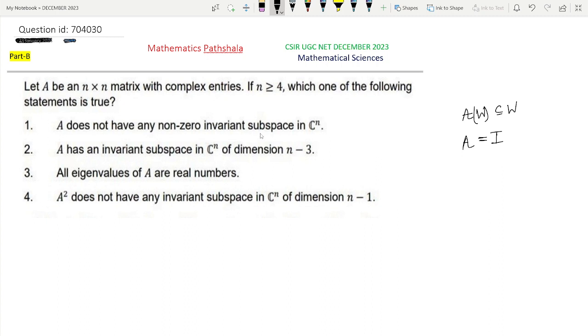So for this operator, option 1 that says that it does not have any non-zero invariant subspace in Cn is not true. So option 1 is not true in general, because if we take A equal to I, option 1 will not be true. So this is not the correct option.